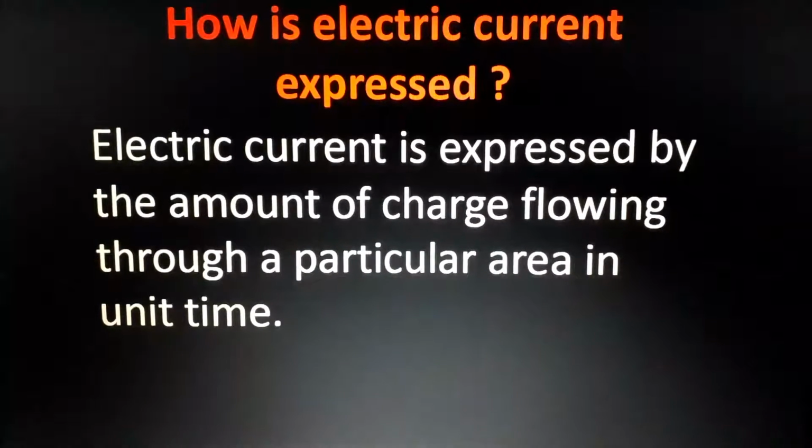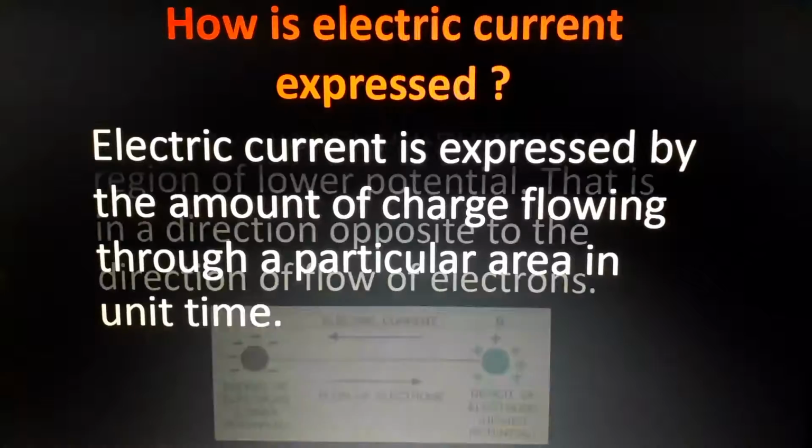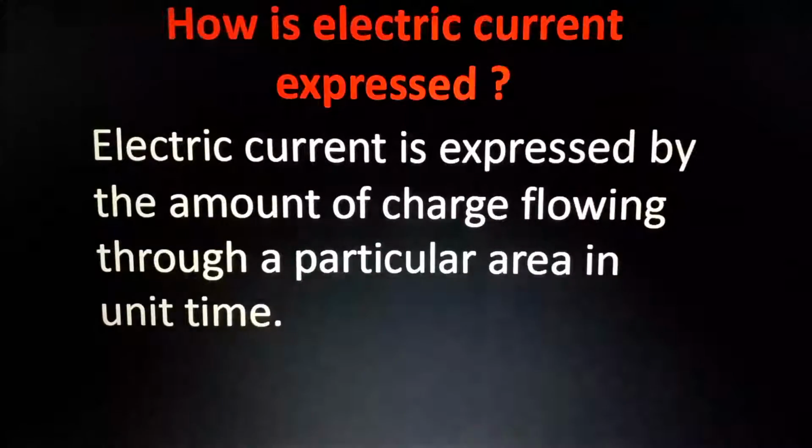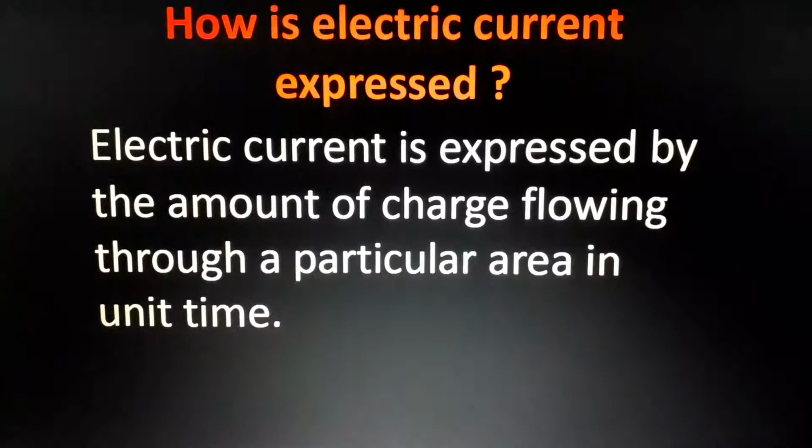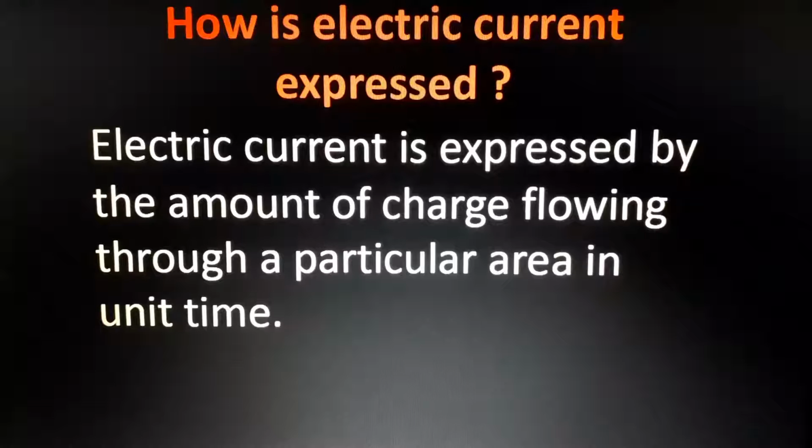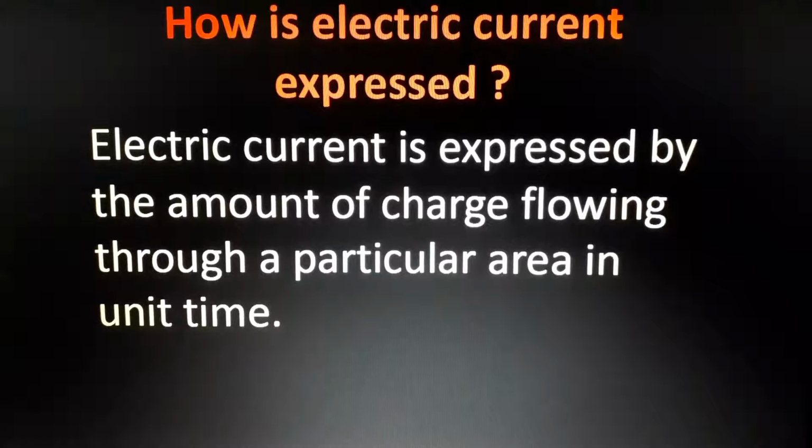So how can we express the electrical current? You know it is the flow of charge, but let's see in an equation how we can do that. Electrical current is expressed by the amount of charge flowing through a particular area in a particular time. Anywhere, lots of current is flowing through a wire. In your home, when you are switching on, lots of current is flowing. But how can we express current in a particular area in a particular time?